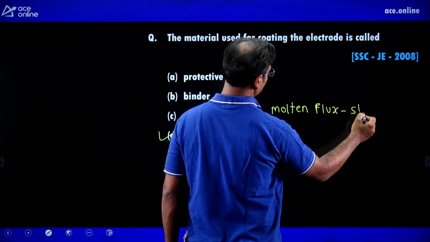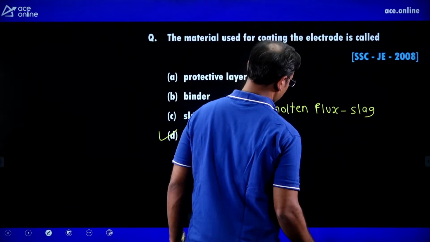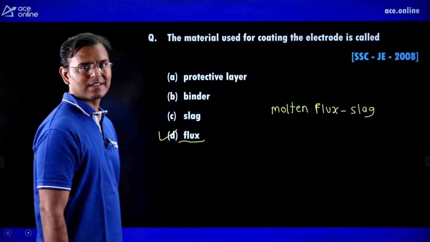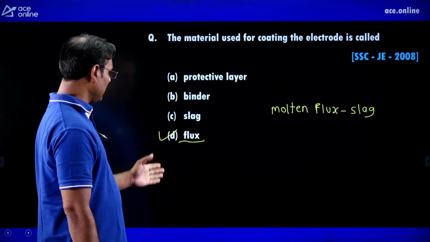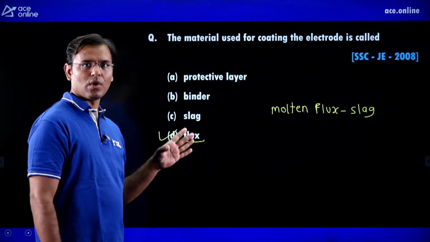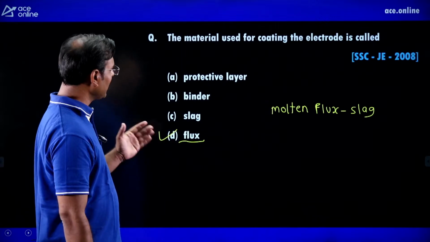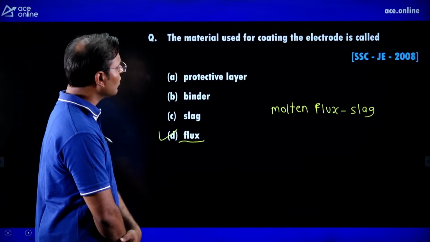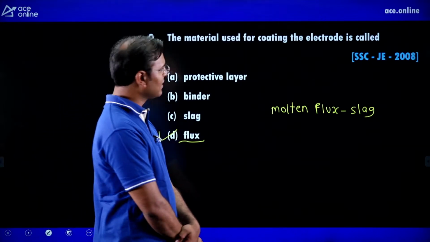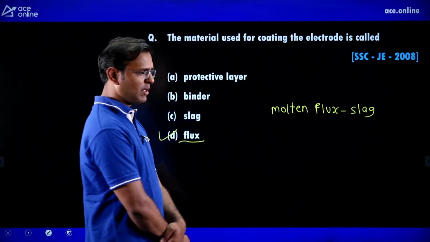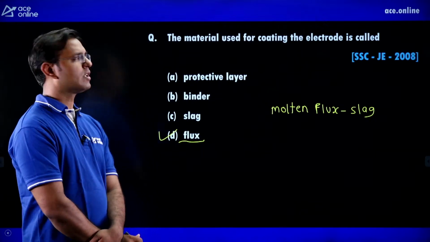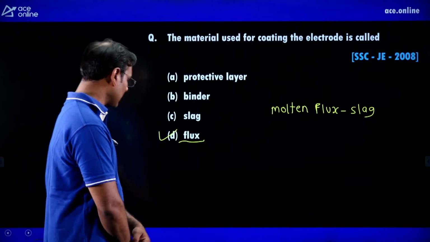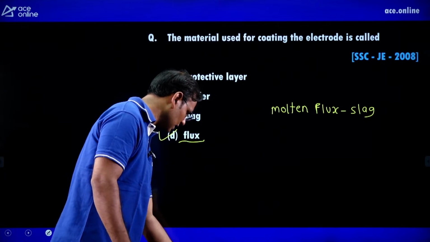Means when the flux is melting, then we get the slag. But the material used for coating the electrode: there are two types of electrode in arc welding. One is the coated electrode and the second is the bare wire electrode. Bare wire electrode means no coating on the electrode, and coated electrode means we give a flux coating on the electrode.